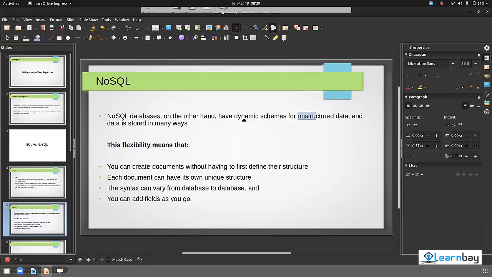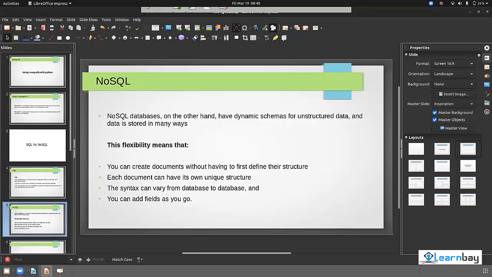This means that document one has 3 columns, and if document four has 4 columns, it's okay. Just add document four. There are no issues. You can directly query the languages. Is this clear to everyone? Now the basic difference is clear to everyone? Okay, great. Now the flexibility means that you can create a document without having to define the structure.